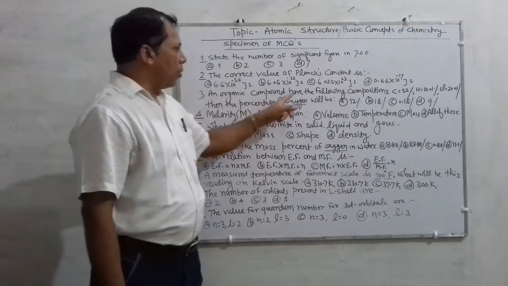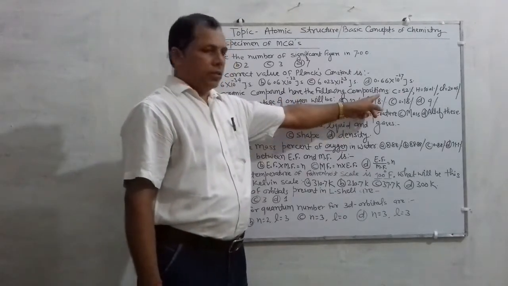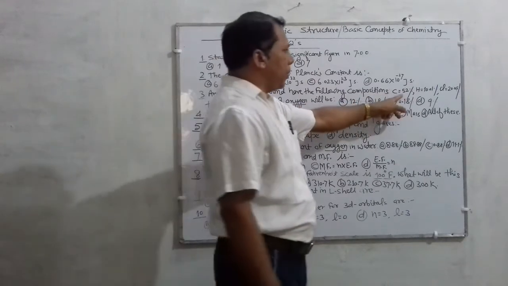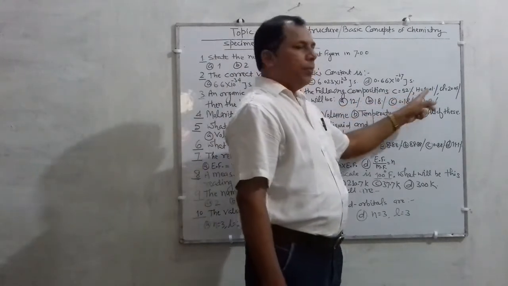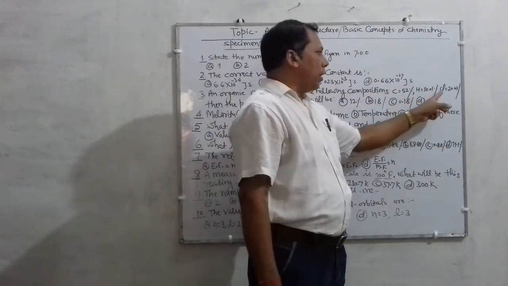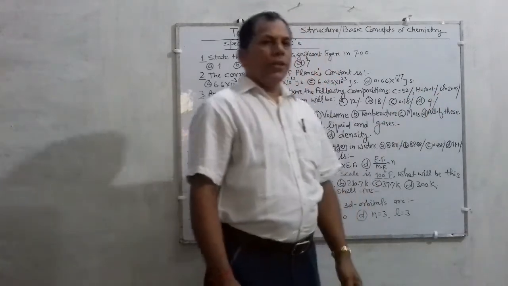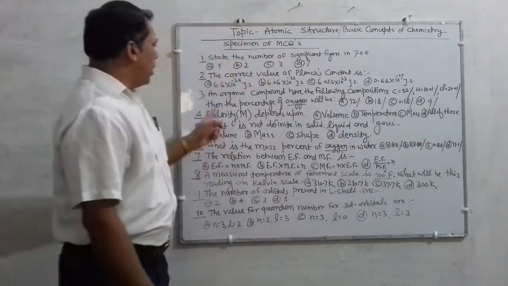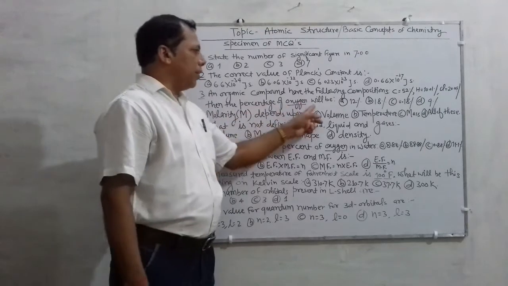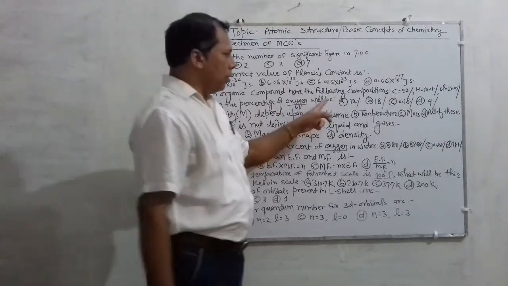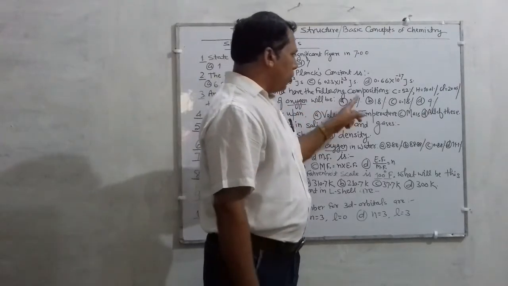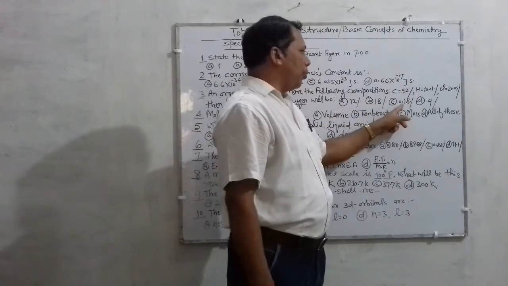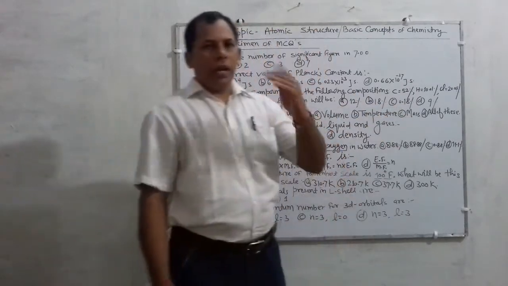An organic compound has the following composition: carbon 52%, hydrogen 10.01% and chlorine 20.05%. Then the percentage of oxygen will be what? Four options are there: 12%, 18%, 0.18% and 9%.